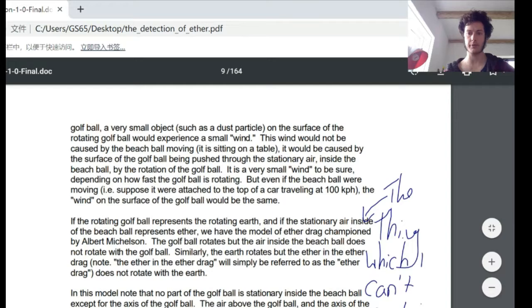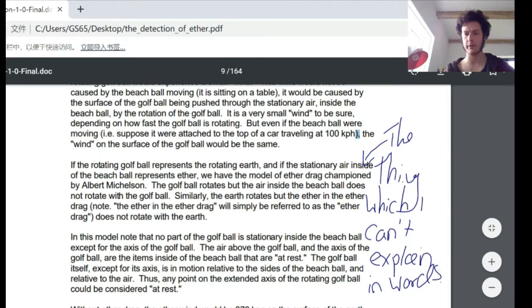It is a very small wind, to be sure, depending on how fast the golf ball is rotating. But even if the beach ball were moving, that is, suppose it were attached to the top of a car traveling at 100 kilometers per hour, the wind on the surface of the golf ball would be the same. If the rotating golf ball represents the rotating Earth, and if the stationary air inside of the beach ball represents ether, we have the model of ether drag championed by Albert Michelson.